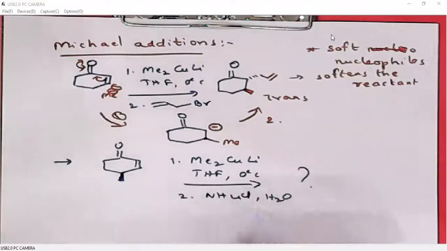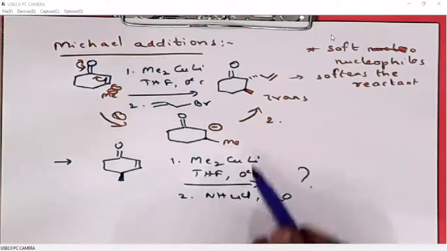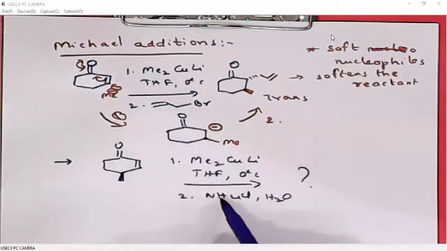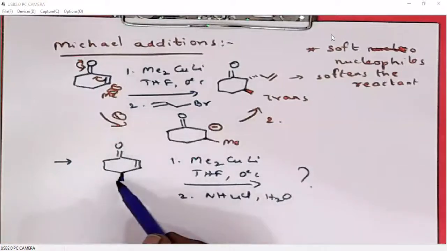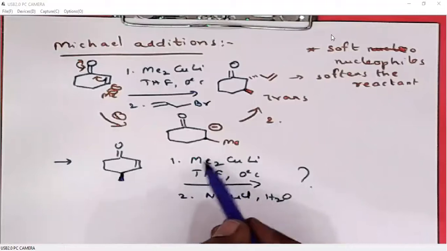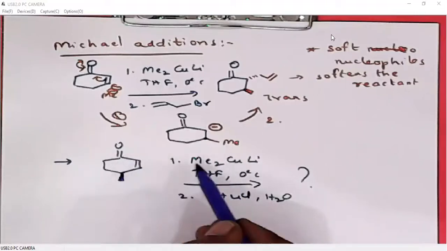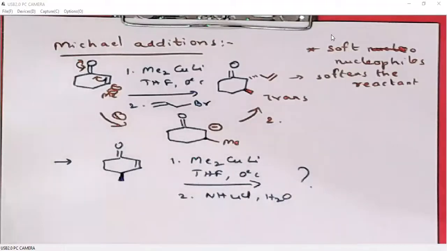You can apply the same principle here. Here I am not using an additional electrophile, I am just using H plus. Ammonium chloride is a good source of H plus. So you can apply the same trans principle here. This alkyl group is above the plane, so the Gilman reagent will approach this molecule from below the plane. So you predict the product.